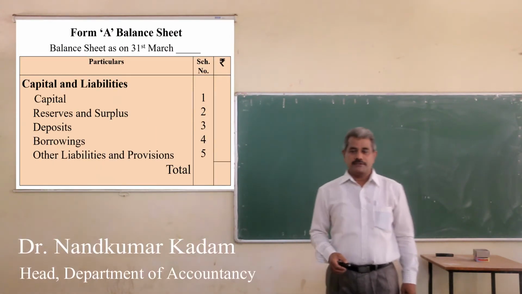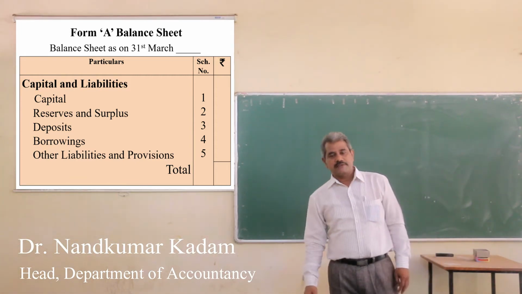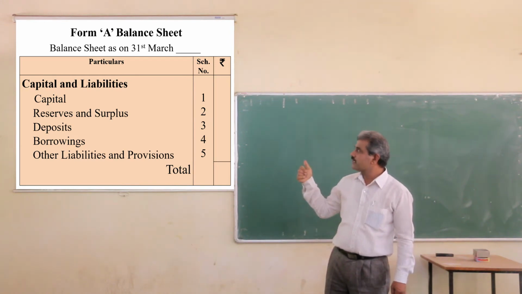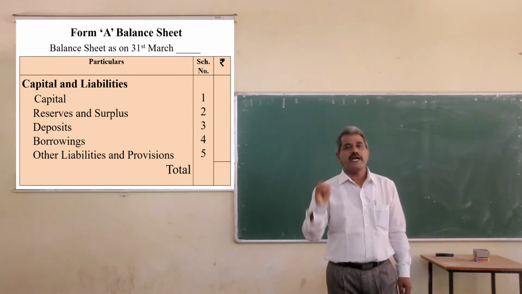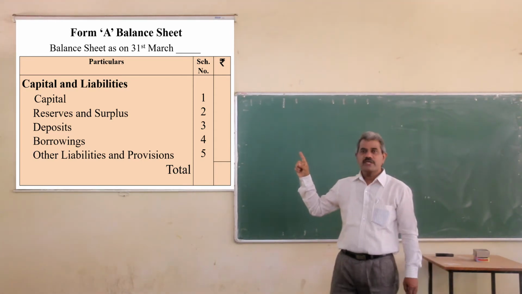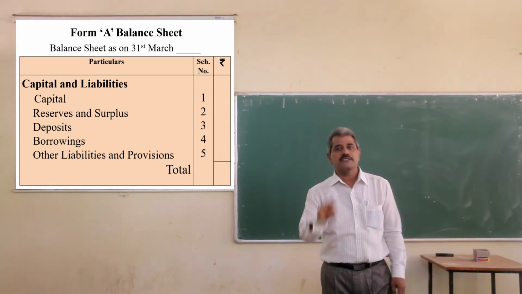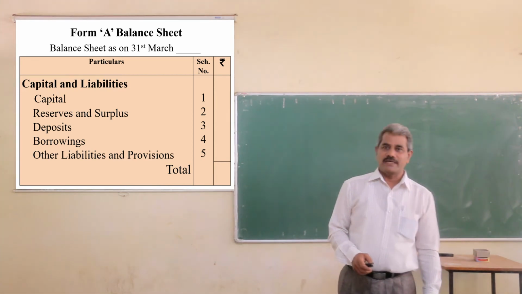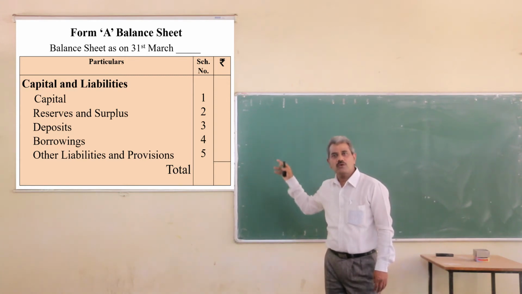This is the form of the balance sheet. The first part is capital and liabilities: capital, reserve surplus, deposits, borrowings and other liabilities and provisions. These are the 5 headings under the capital and liabilities. And for this purpose, we will prepare schedules 1 to 5.